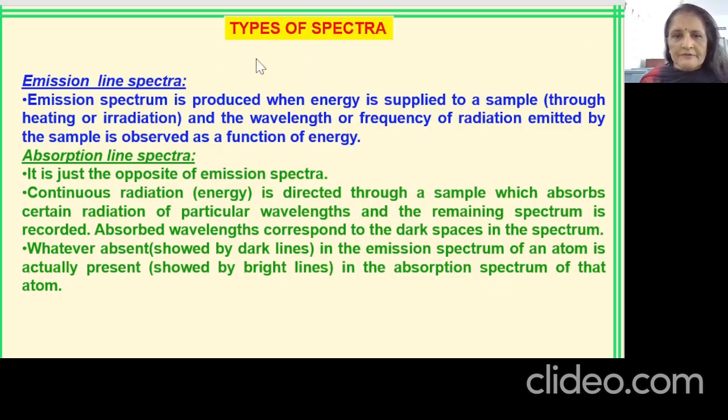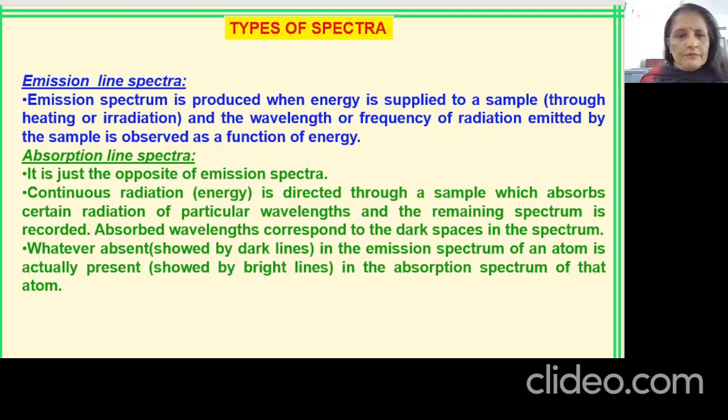Now we can say spectra are of two types, emission and absorption. Emission will be when the energy is emitted. Absorption will be when the energy is absorbed by the electron. So emission spectra is given when energy is supplied to a sample, and absorption spectra when energy is absorbed by the sample. It is just the opposite of emission spectra.